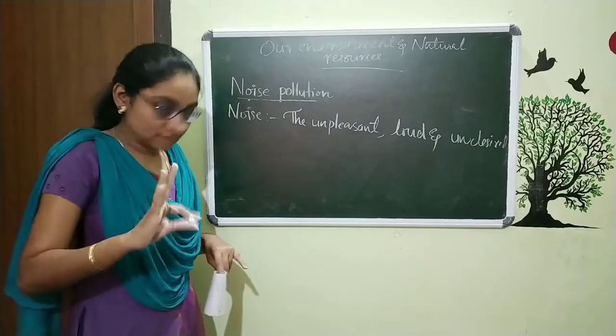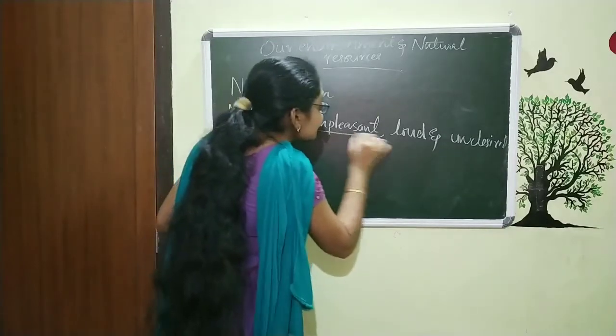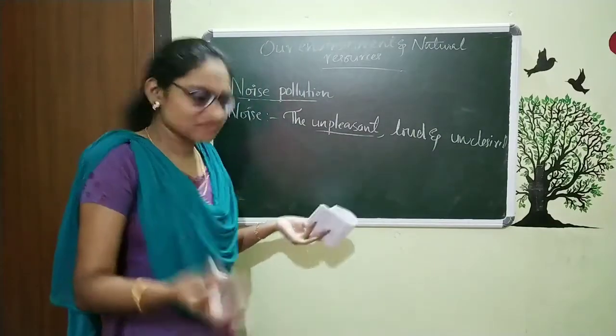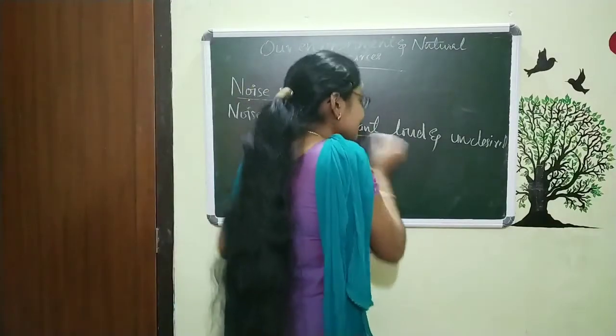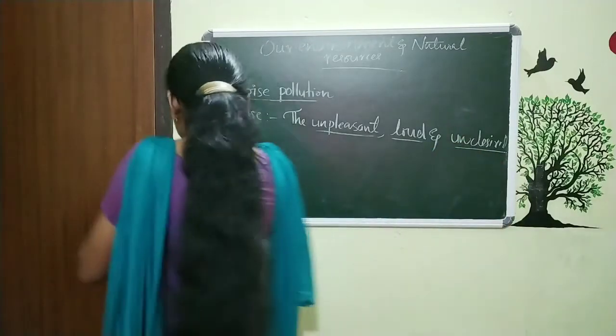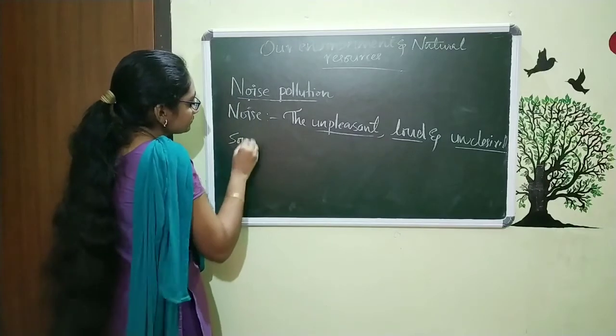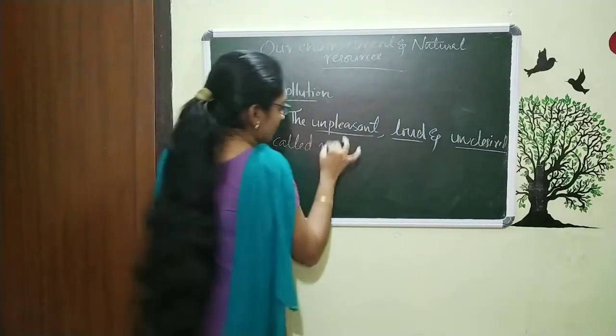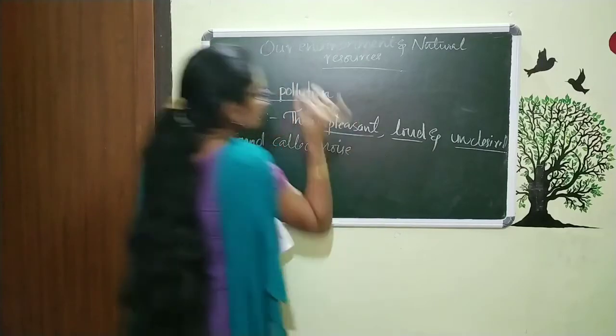So there are three qualities. Unpleasant means some noise, an irritating sound. The unpleasant, very loud and undesired sound is called noise.